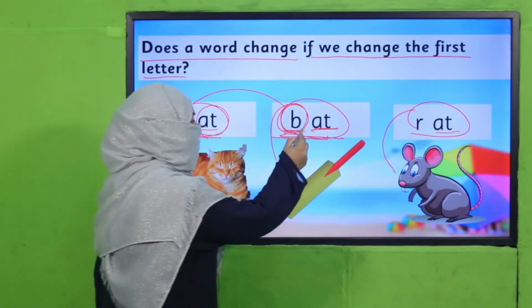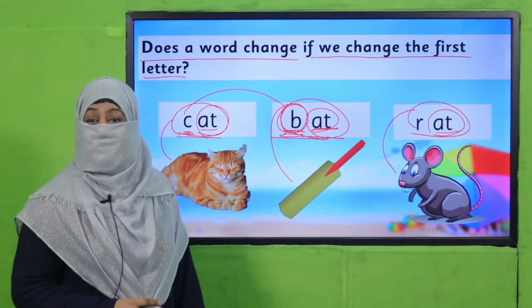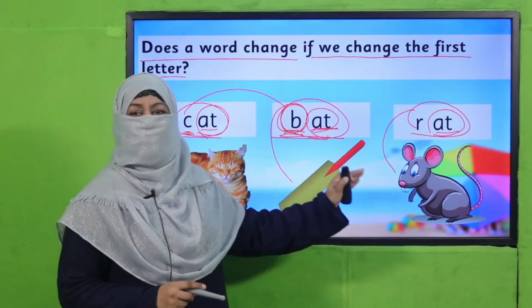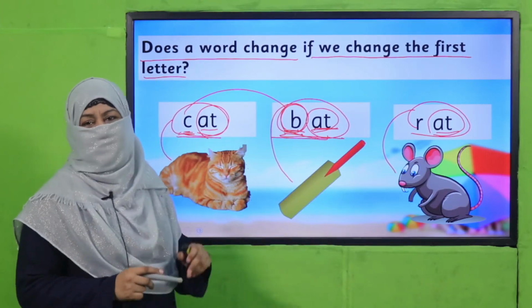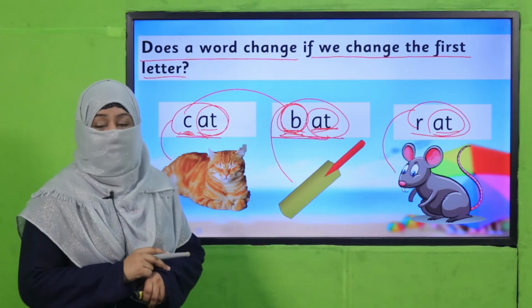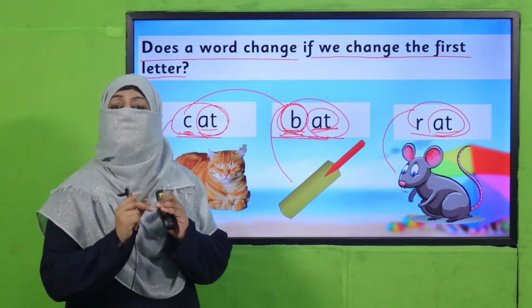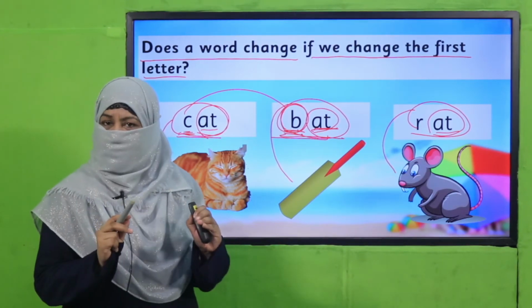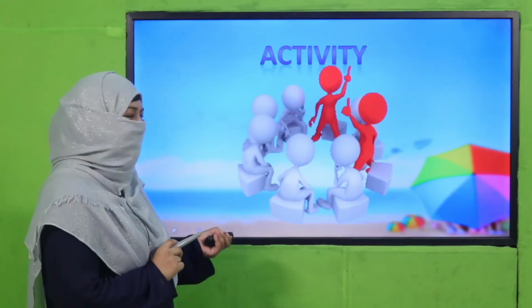When the final sounds of words are the same, what are they called? They are called rhyming words. All these, cat, bat, rat, we have practiced it. By changing the first letter, we can make different rhyming words. Now you see, beta, by changing letters, the sound changes and we get different words. Are you clear with the concept? All right, let's practice it through an activity.